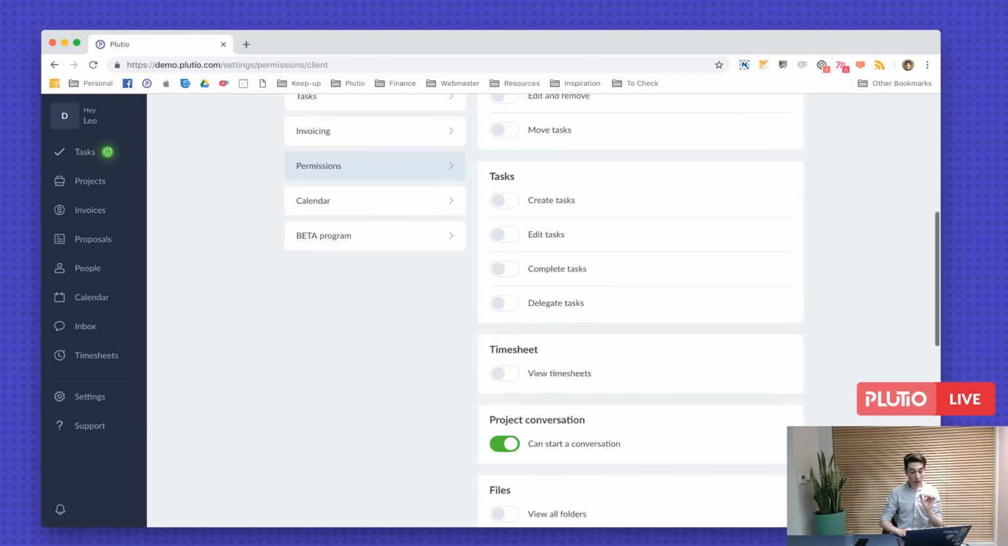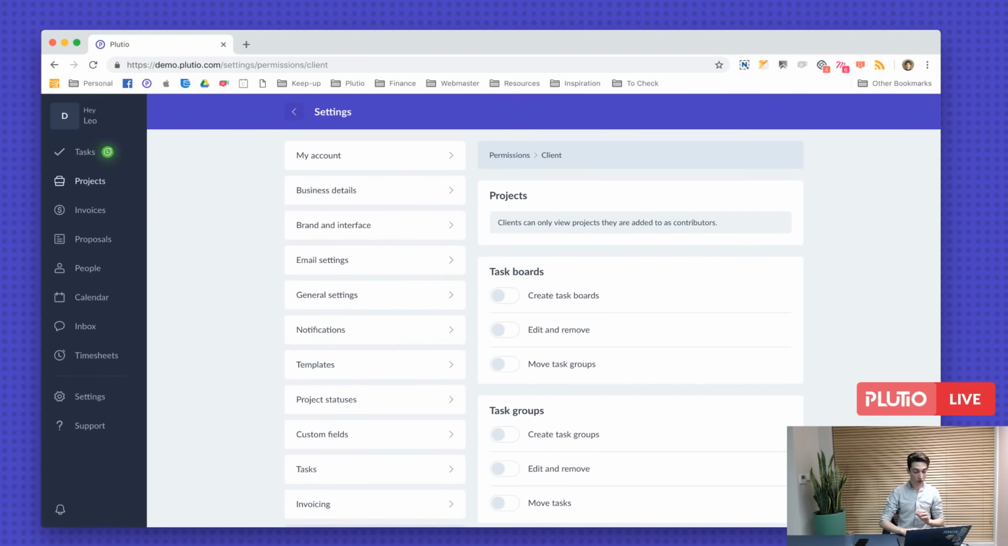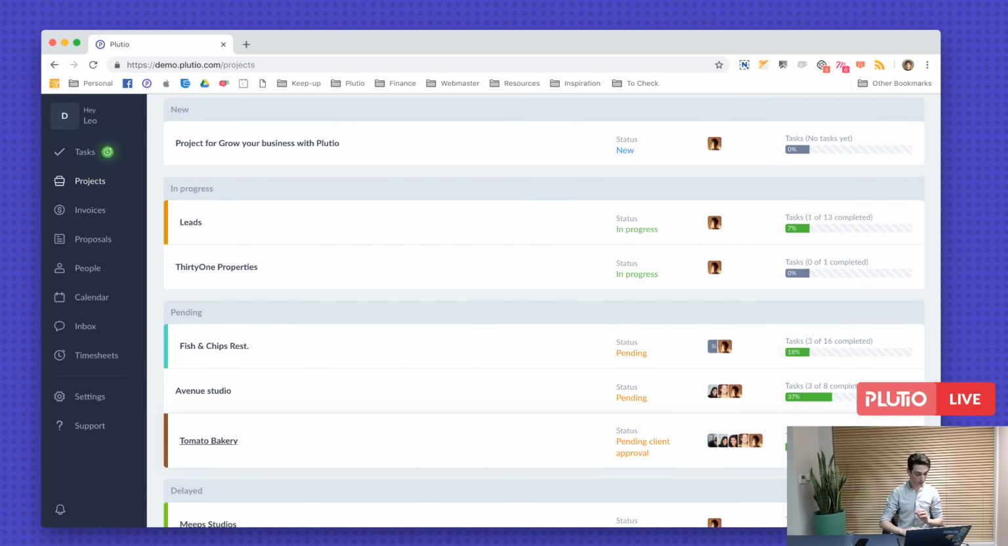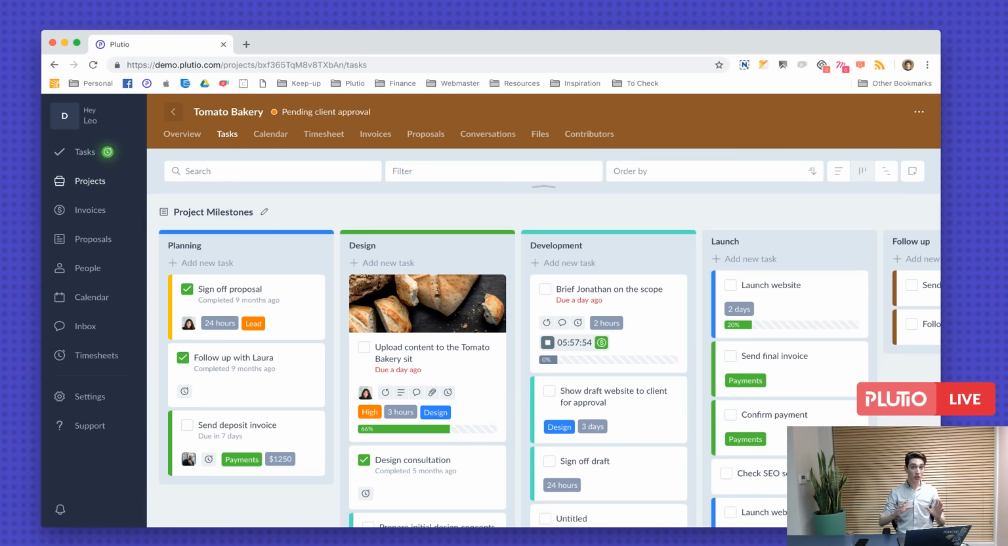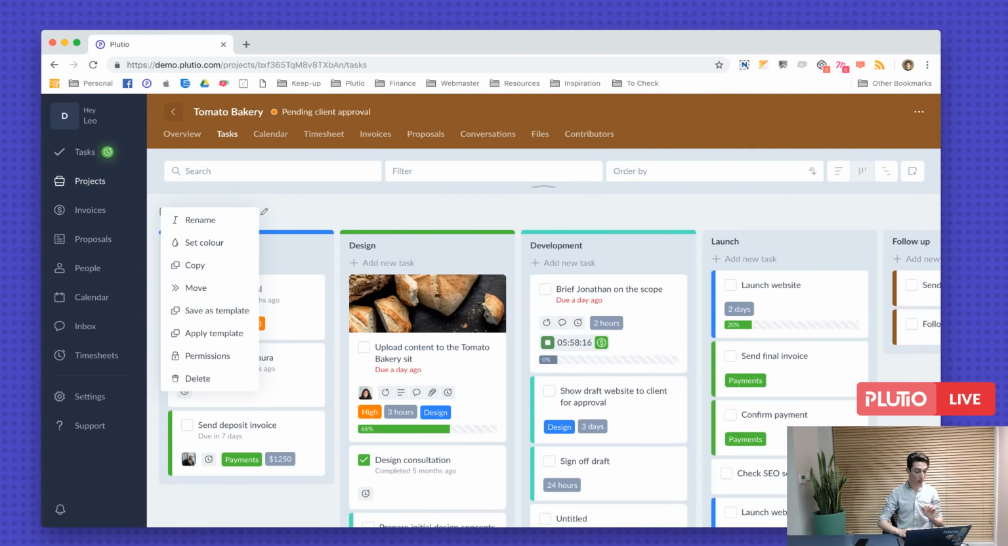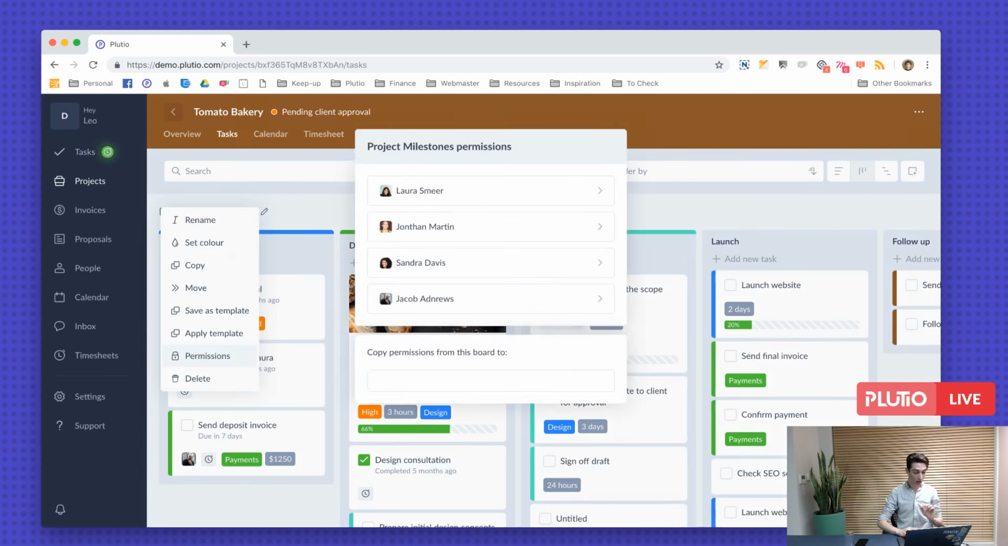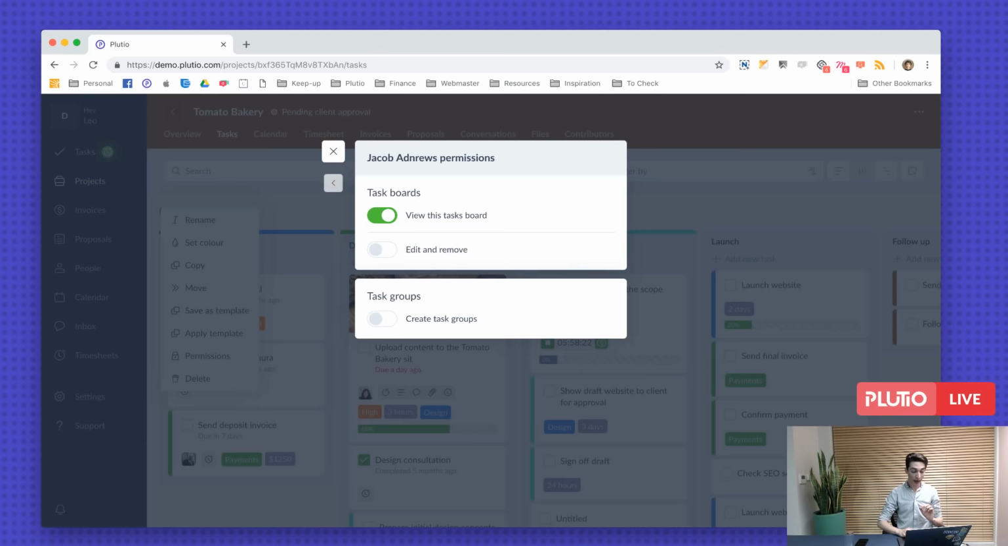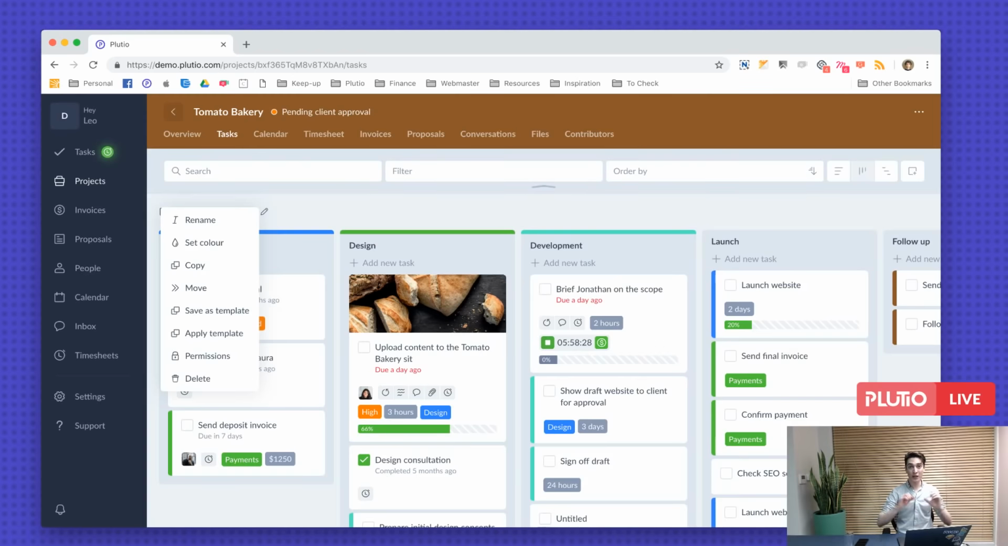And a very, very good trick is when you go in a project, let's click through to one of these projects. You can actually change the permissions per task board, at a task board level or a task group level. So for example, a client is invited to this project, so the client can see this project and everything in it. However, I don't want the client to see my project milestones anymore. I only want them to see the client requests board. So I'm going to click on the permissions of the task board here, and then click on the client, and then switch off view this task board. And now the client will not be able to see the specific task board of the project.